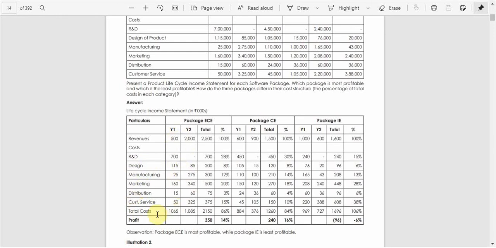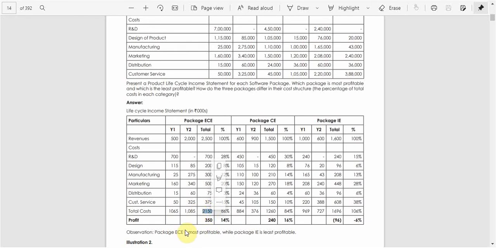We need to calculate the total cost here. If you calculate the total cost, it is 700 plus 115 plus 25 plus 160, so it comes around 1065. For year 2 it is 1085. Adding these two together, we can arrive at the total revenue here, and the total cost as 2150.